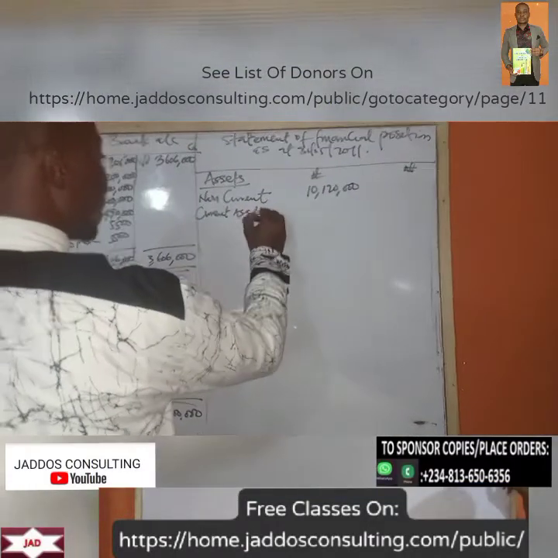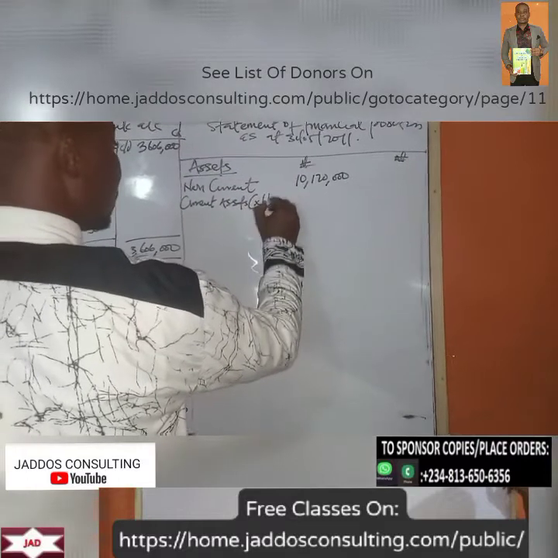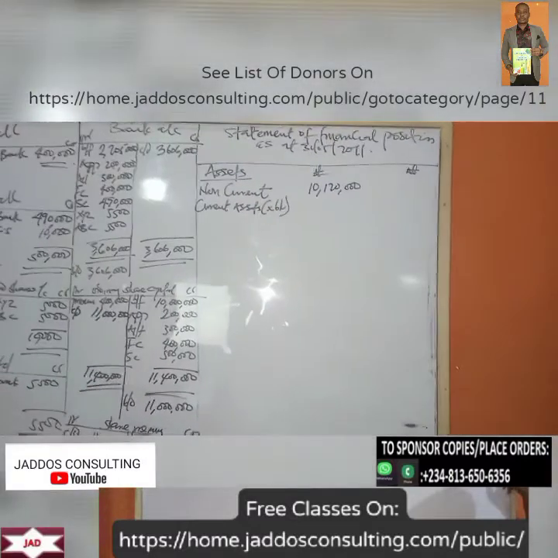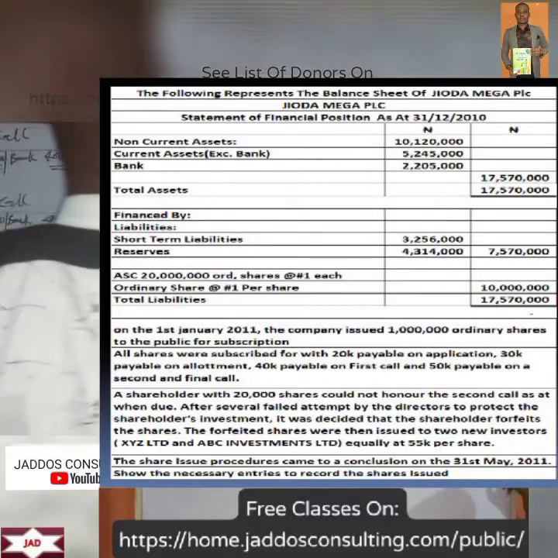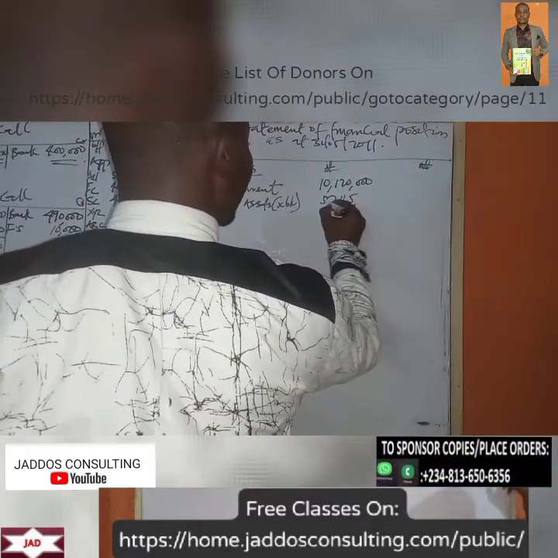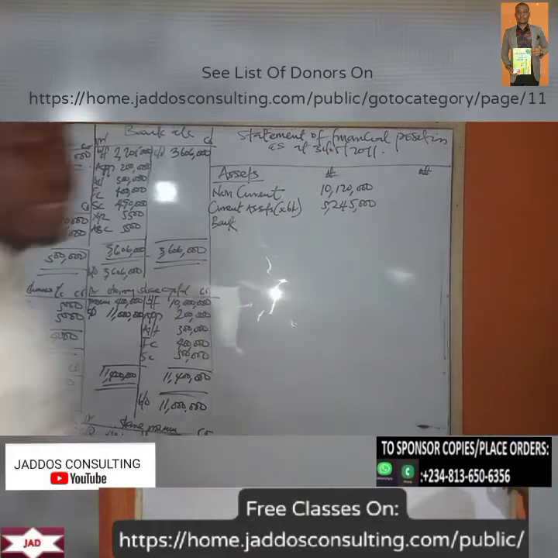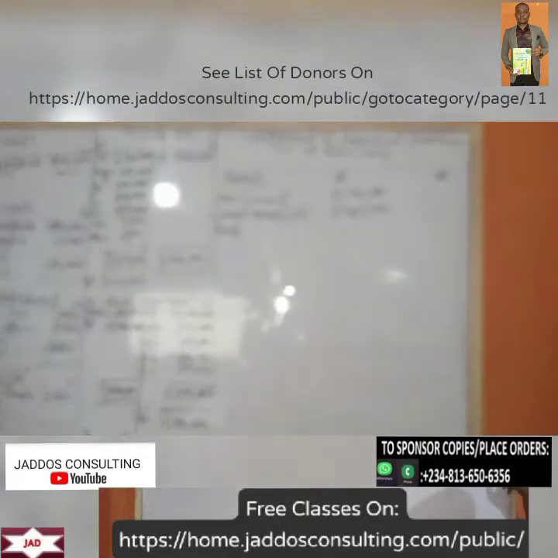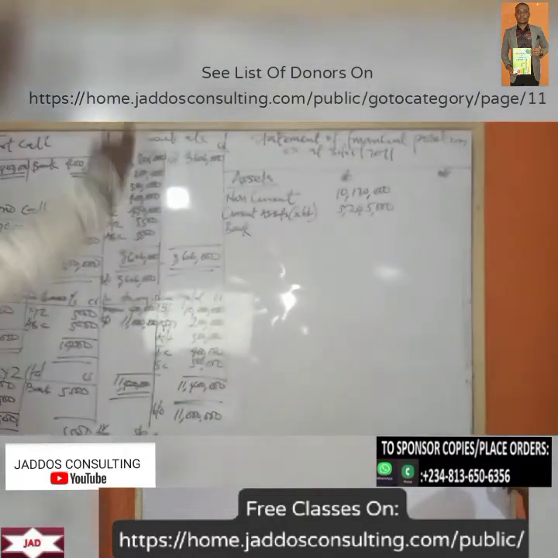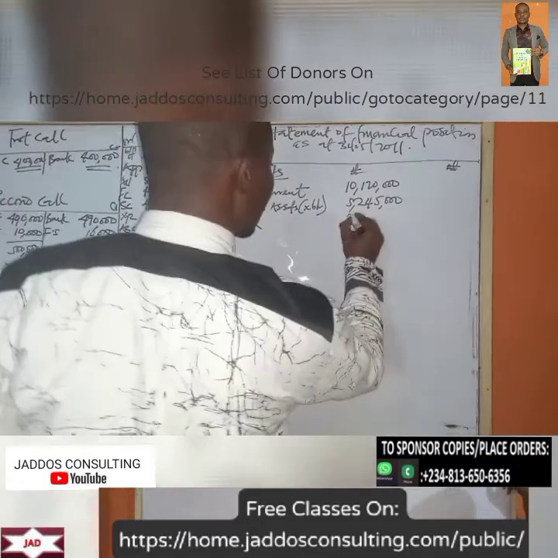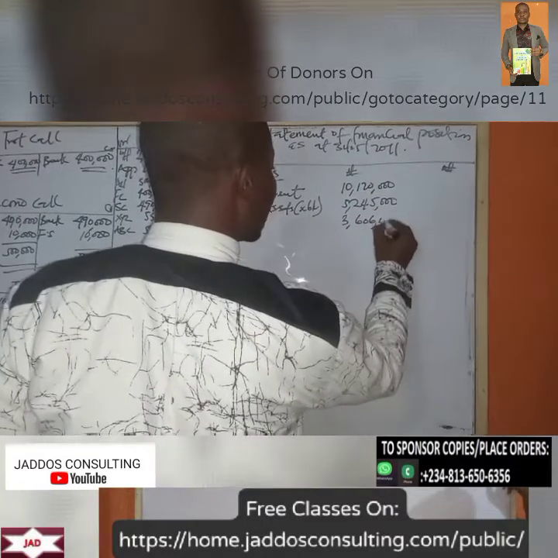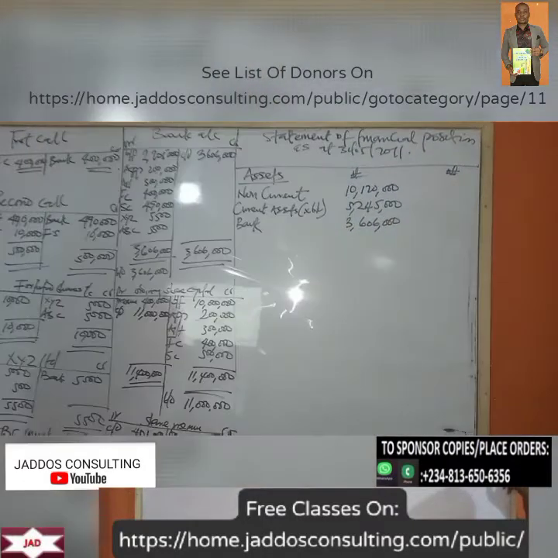What do we have there? 5,245,000. Then we have bank, right? What's our bank? Our bank has changed here. It's 3,606,000. Okay?